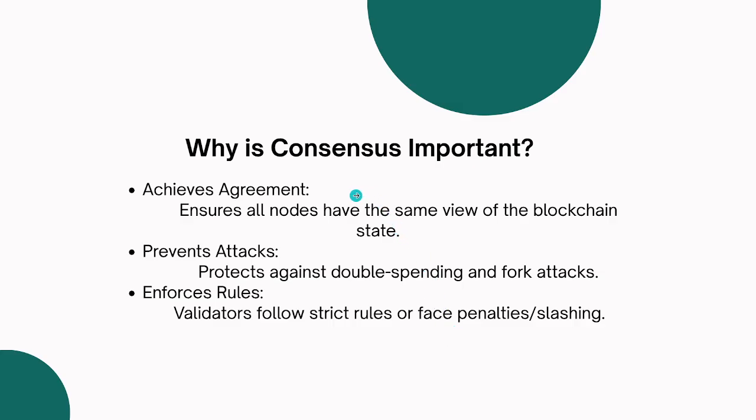After agreeing on the state of the block, it prevents attacks. It also enforces rules. Validators follow strict rules or face penalty slashing. Validators, we'll look at these things shortly. I know some people will be asking, what's a validator? Don't worry, we'll understand this. Like I said, I will emphasize again, the reason why we're taking this very simple is so that when we get onto the code base, we will have a clear understanding of how these things work.